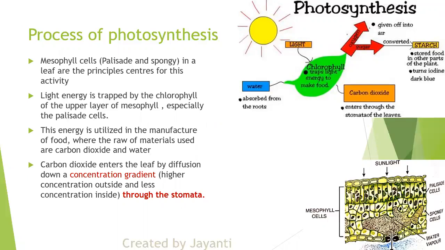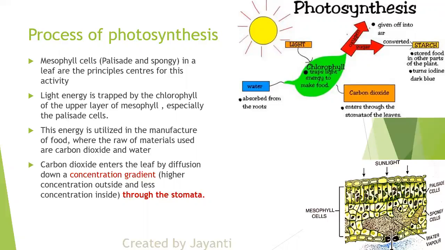Carbon dioxide enters the leaf by diffusion, down a concentration gradient: higher concentration outside and lower concentration inside. Now when the leaf is already producing glucose, what will happen? The CO2 is getting utilized. Therefore, outside the leaf, there is a higher concentration of CO2.